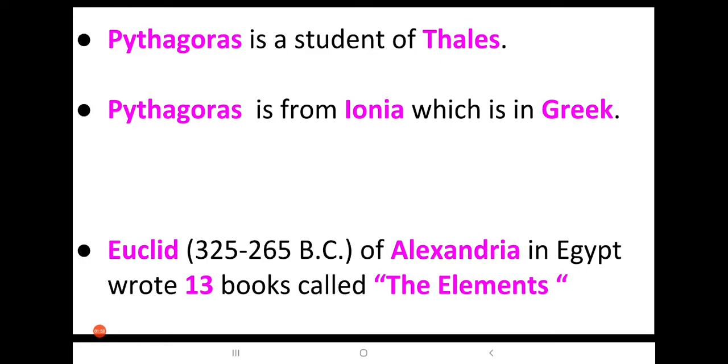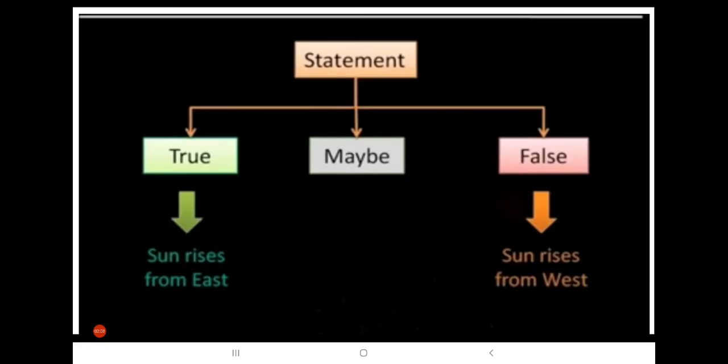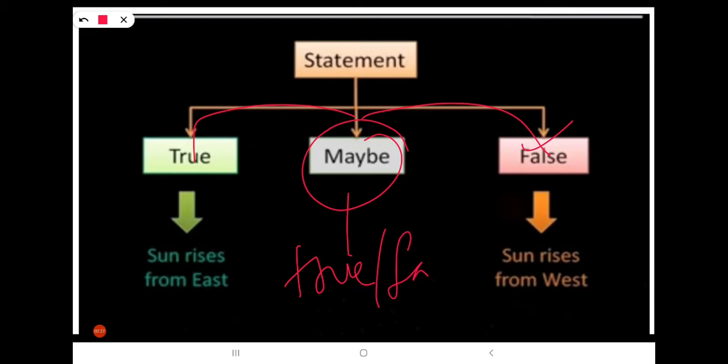Euclid has given 7 axioms. Before going to that, we shall learn what an axiom is and what a postulate is. These two terms are given in our textbook. Before that, look at statements. We have seen different types of statements, whether they are true or false. A statement can be true, or false, or maybe true or maybe false.